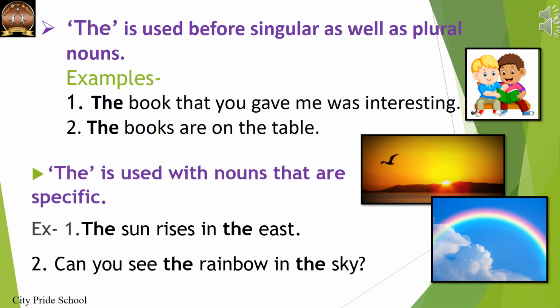Rule 4. The is used with nouns that are specific. Example, the sun rises in the east. Can you see the rainbow in the sky? The examples: the sun, the east, the rainbow, the sky. They refer to only one thing, specific things.